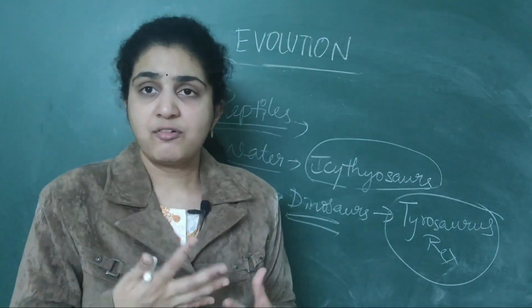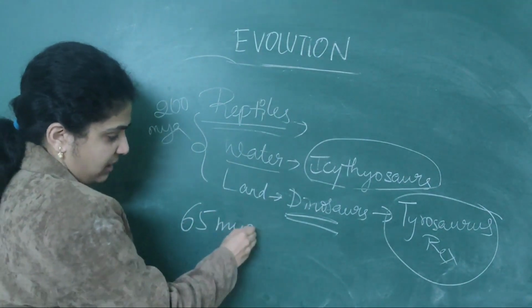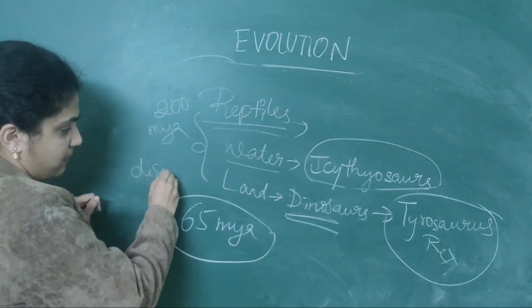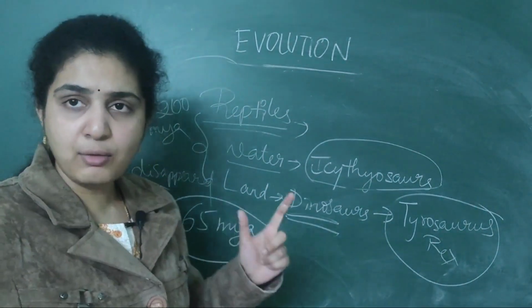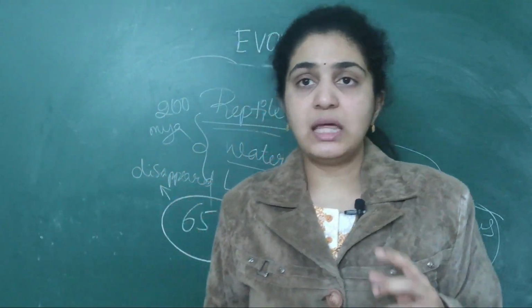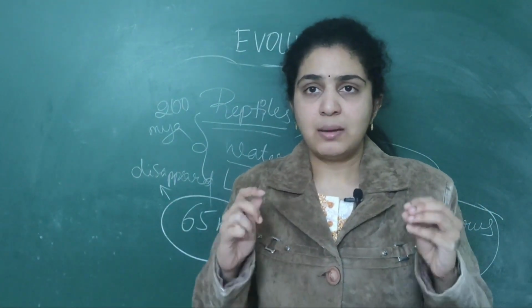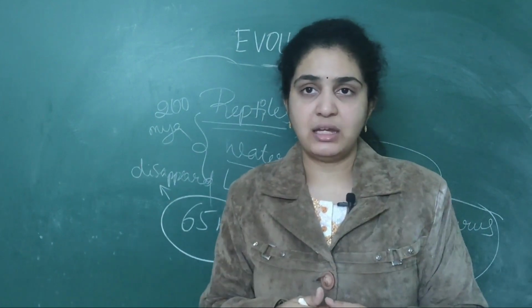But 65 million years ago, they disappeared from Earth. Still, people don't know why they disappeared. Some people were thinking that they became birds and started flying. They reduced their size and had wings and started flying.